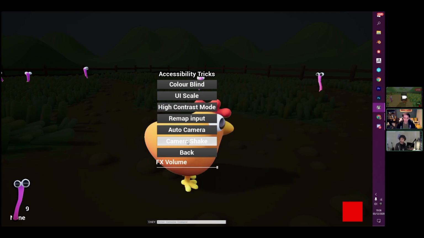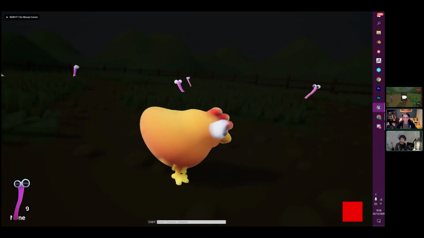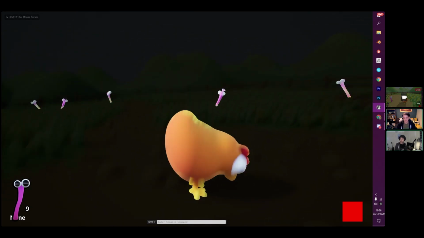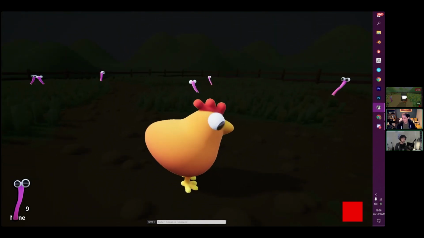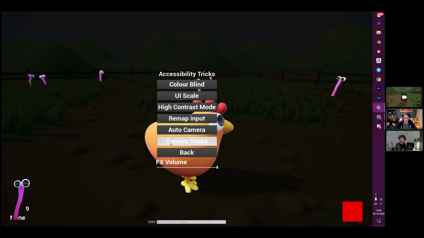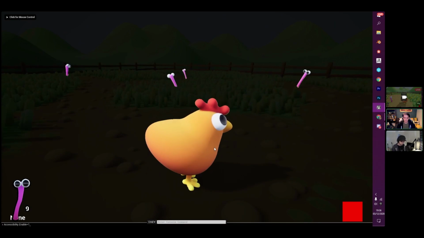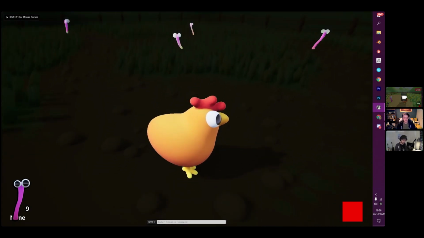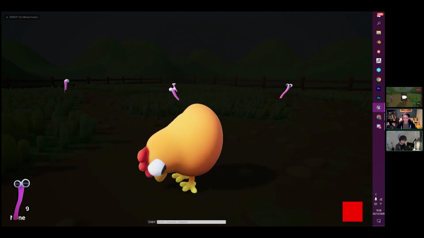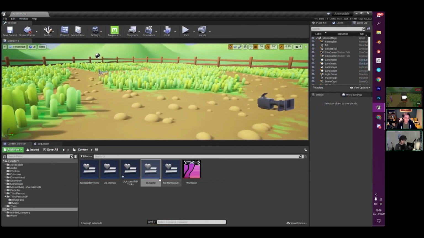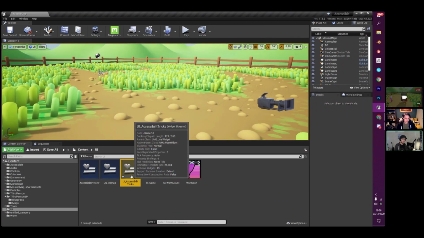Another final one as well is just reducing your camera shake or turning it off completely, just for comedy's sake, but also demonstration purposes. I've really whacked up the camera strength on this, so you can turn that off again quite easily. So if I just click camera shake, there we go. It just turns off the camera shake completely. And I'll just show you both of those options.